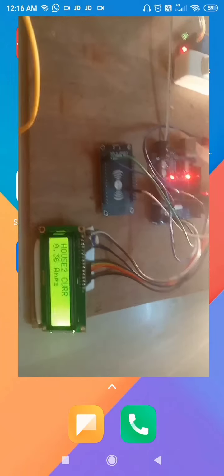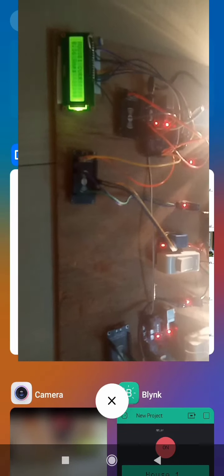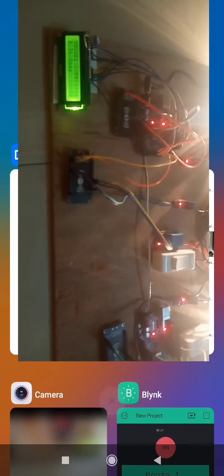What happens? This information is sent to the cloud. Let us see. Here we are using the Blynk app to monitor the power consumption.